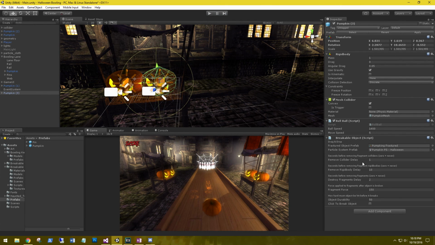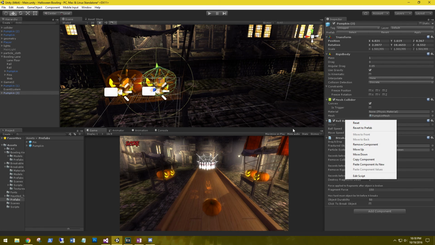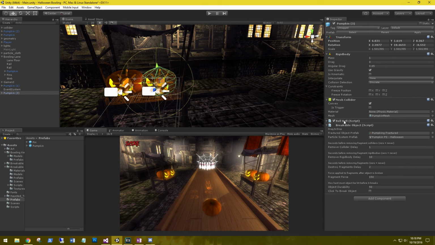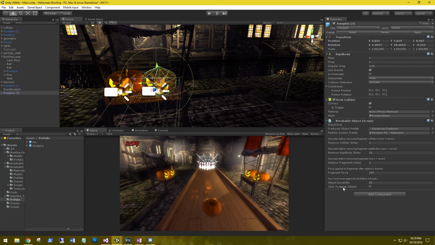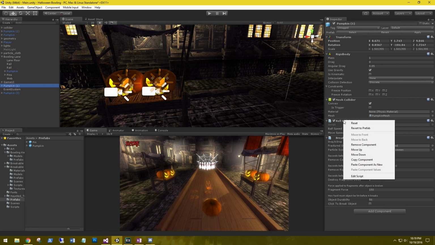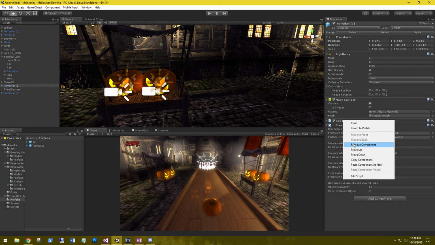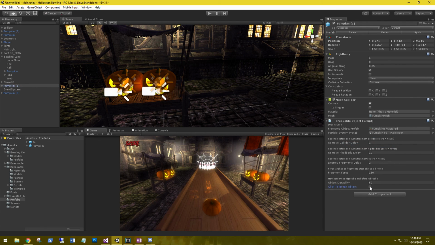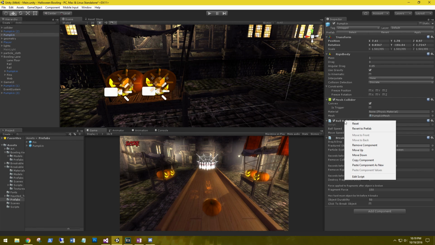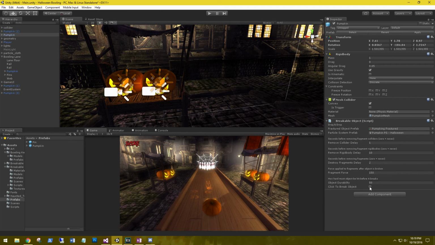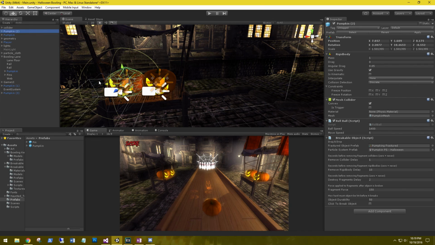So for our pumpkins, let's remove the ones that we have sitting on the benches. Remove the roll ball script and check break object. Pumpkin, remove component, check break object.